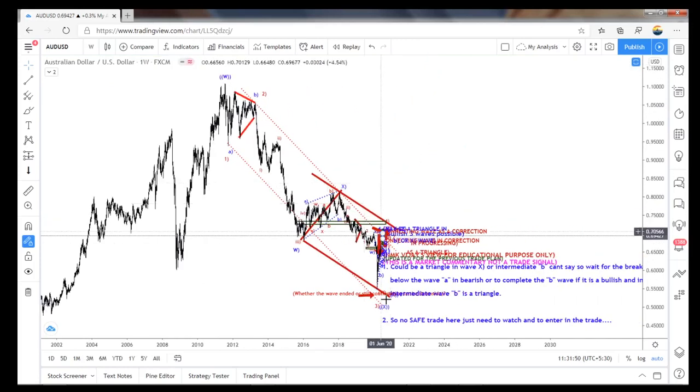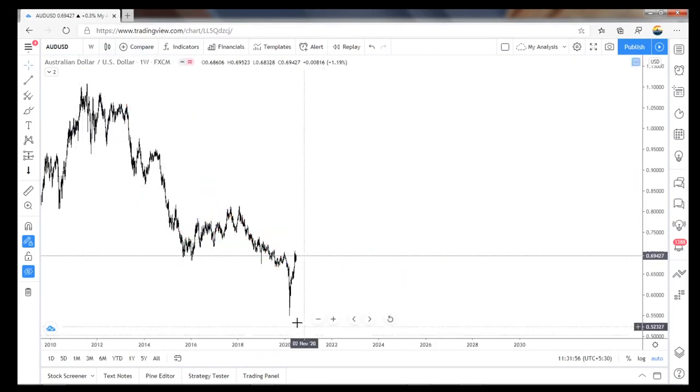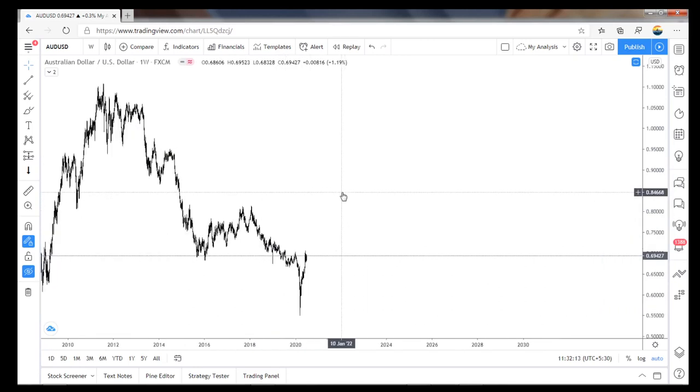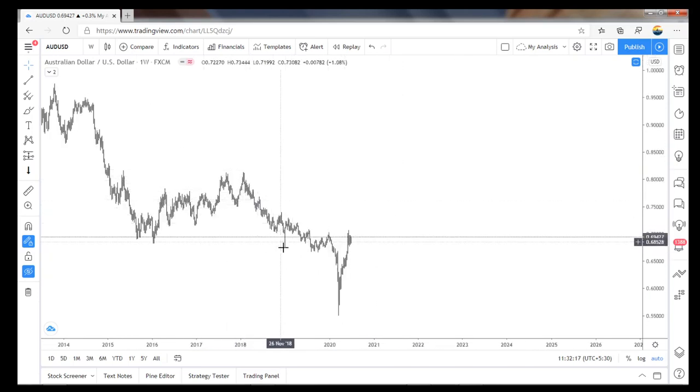If it is a positional view, it has to break this, what I said in the previous, but I'm not expecting it has to break. It may break. There is a chance still, but it's looking like a V reversal. I said last time also it's a V reversal, and here also that V reversal and then again fall. So every time that V reversal, see here, this is an aggressive V reversal and then again fall.